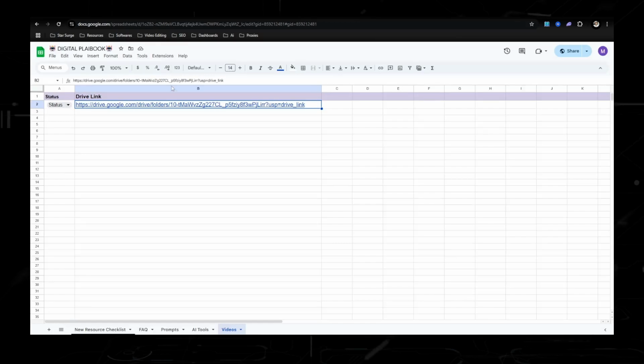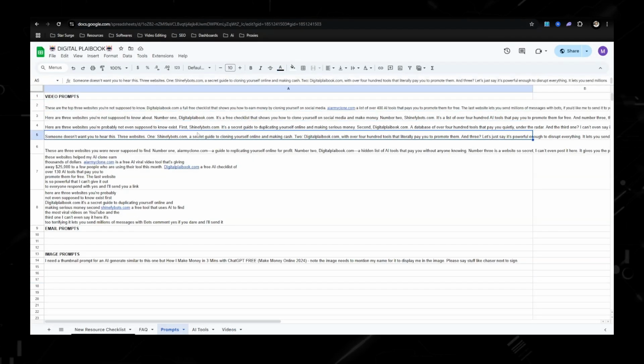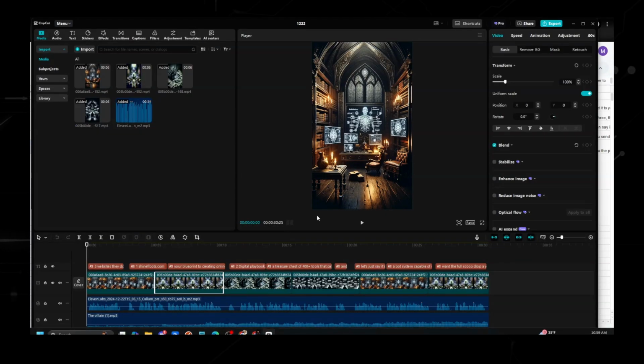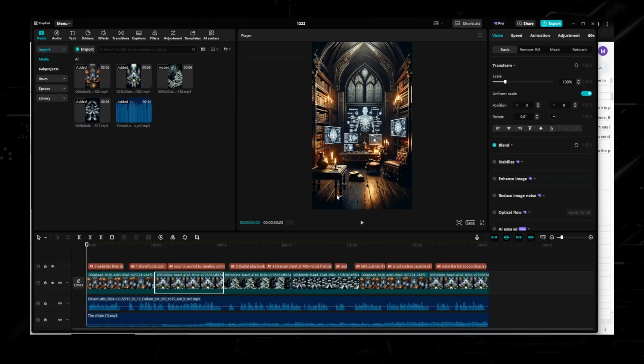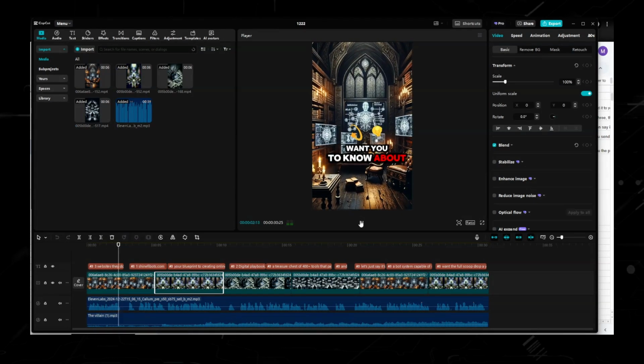And as far as the different scripts I give you or prompts, these are all the different prompts right here that I use. Obviously, you would change out your domains, or let's say you only have one domain, just use that one, and then you could use mine or another thing. But this is what I would use. And then you can go into ChatGPT and type like, give me another variation of this. But once we go back into CapCut, this is what the finished product would look like for one of these potential videos. 3 websites they don't want you to know about. 1.